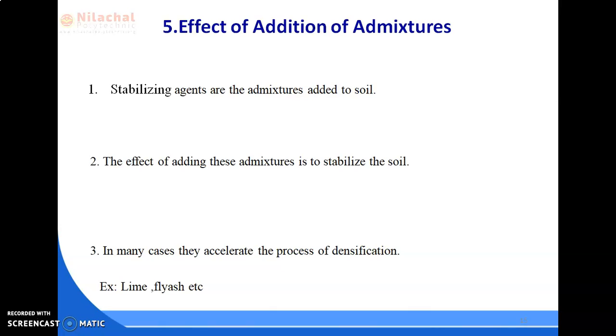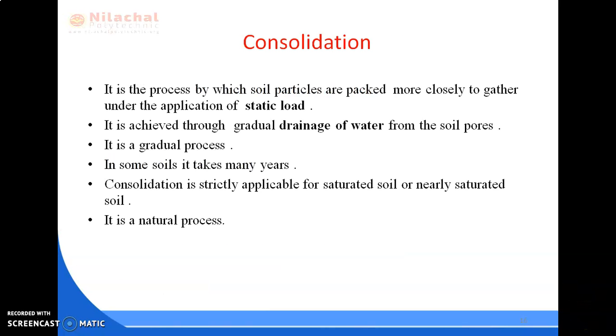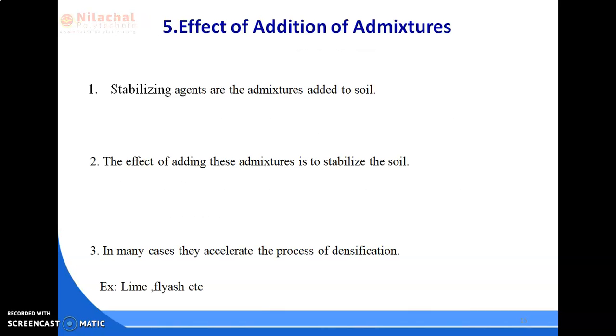Number 5, effect of addition of admixture. The compaction properties or characteristics of a soil can be modified by a number of admixtures other than soil material. And these admixtures have special application in stabilized soil construction. Some examples of the admixture are lime, fly ash, etc. So these are the main factors which affect the compaction of soil.